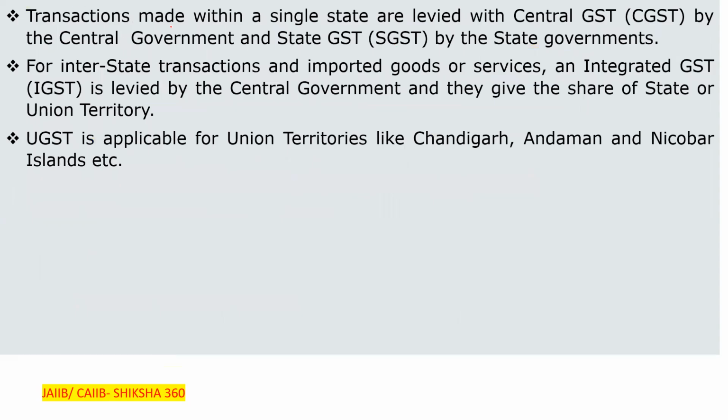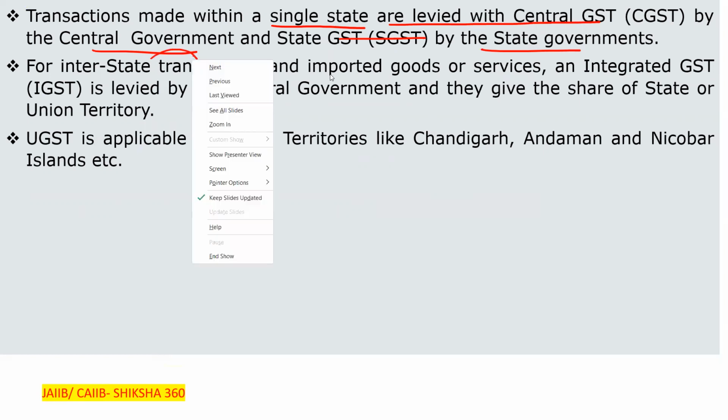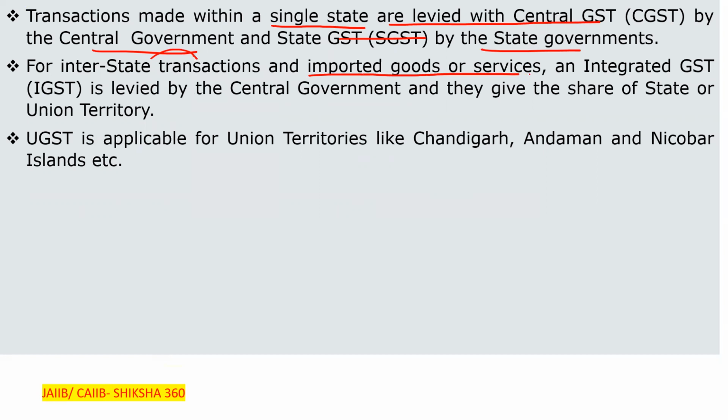So transactions made within a single state are levied with the central GST by the central government and the state GST by the state government, clear? So tax is to be paid both to the center and to the state if there is any transaction within one state.